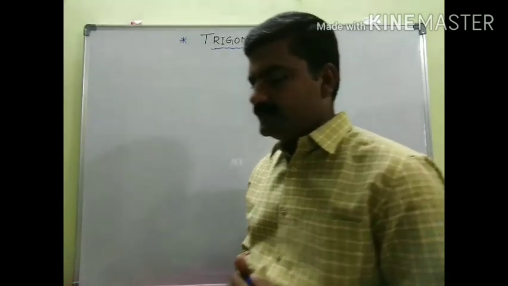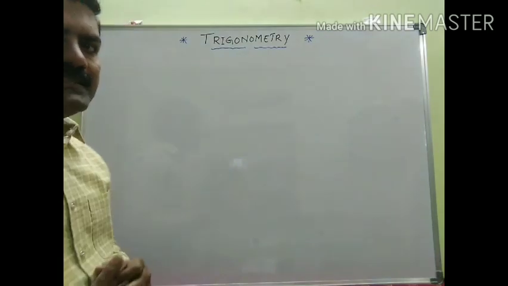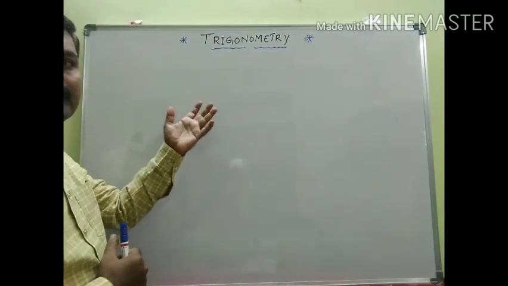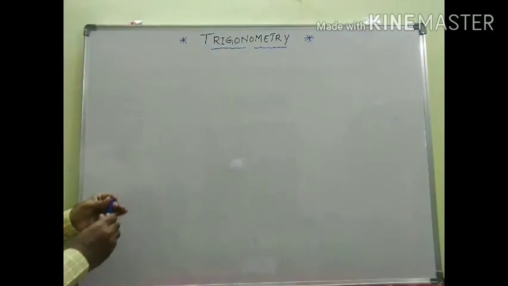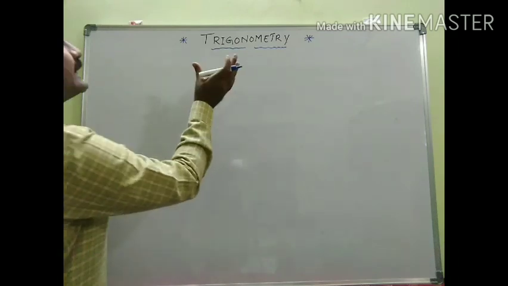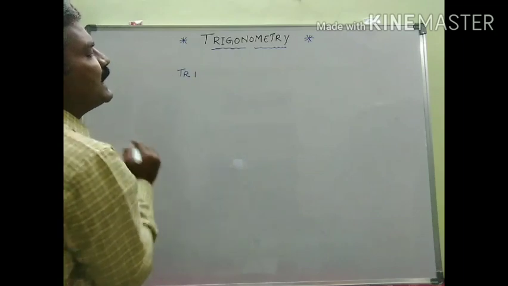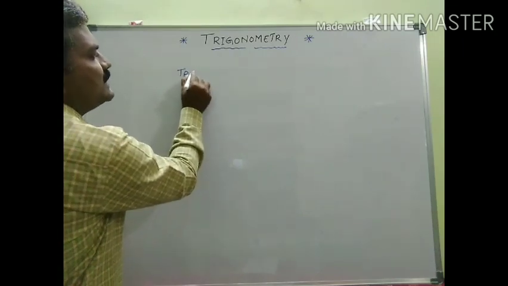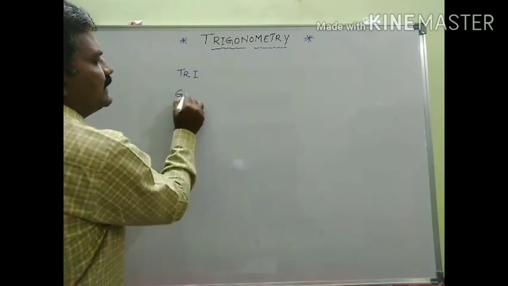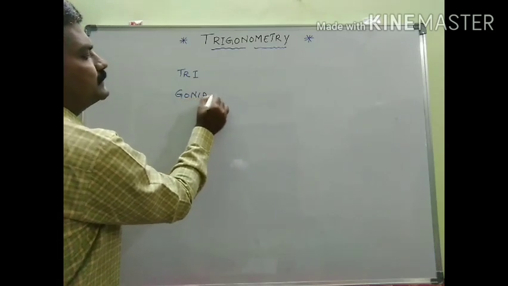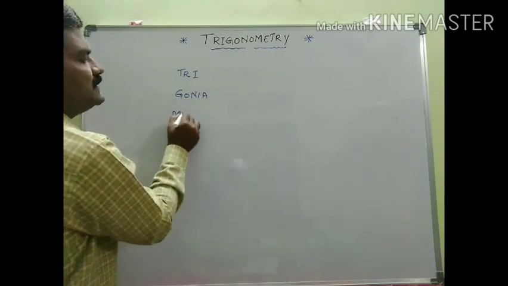Let us see, first of all, what is the meaning of trigonometry. The word trigonometry is derived from three Latin words: one is tri, the second is gonia, and the third is metron.